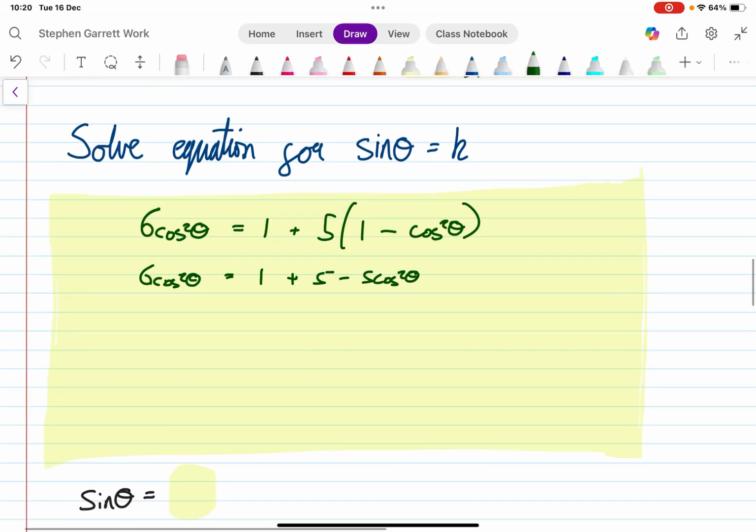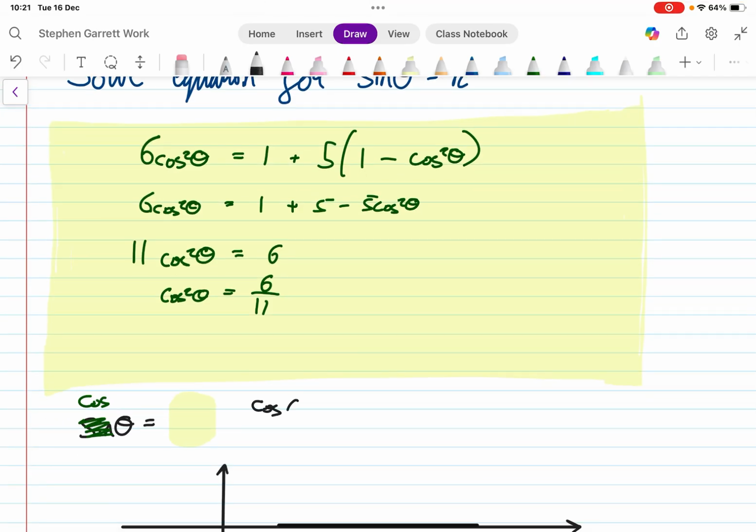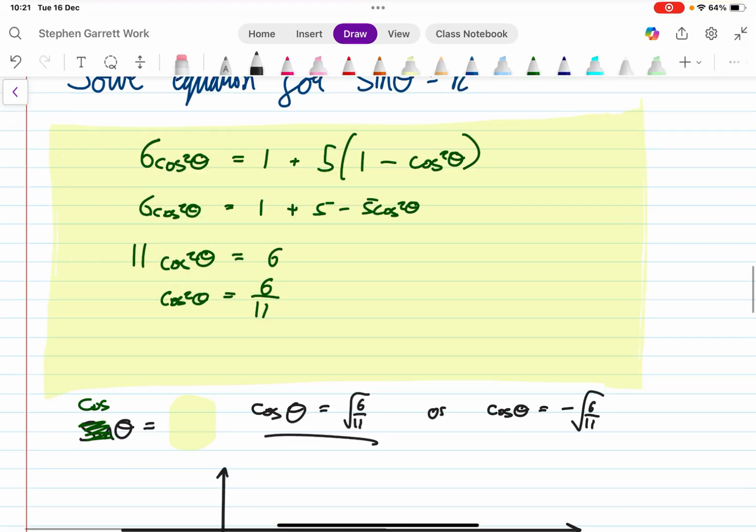Then I'm going to add 5 cosine squared theta to both sides. So I have 11 cosine squared theta equals 6. So I have cosine squared theta, oh, there's a sine theta at the bottom here, I should say cosine theta. So cosine squared theta equals 6 divided by 11. So cos theta either equals positive square root 6 over 11 or cos theta equals negative square root 6 over 11. And you'd solve both of these via normal methods. So you'd have a load of solutions there in this given range.